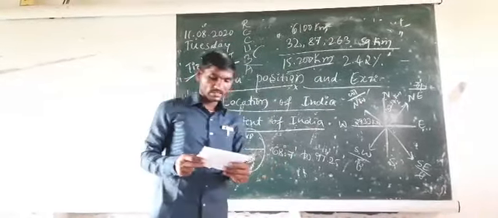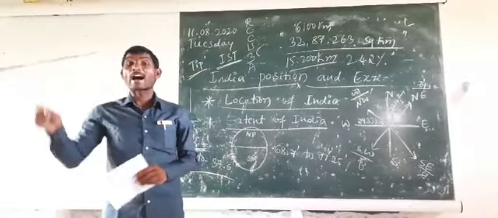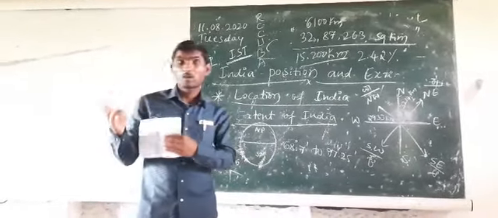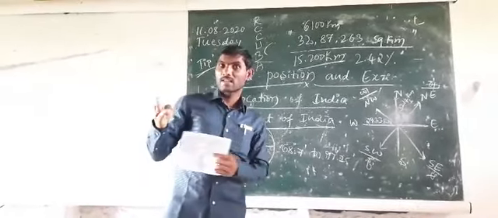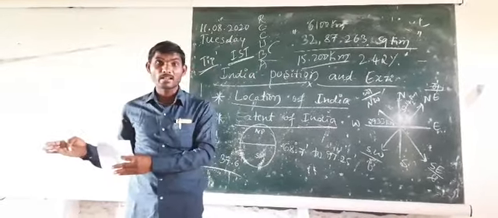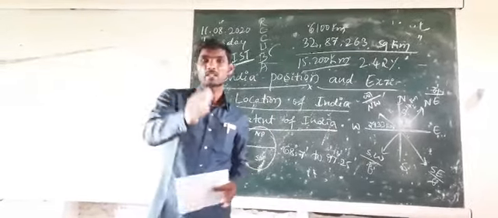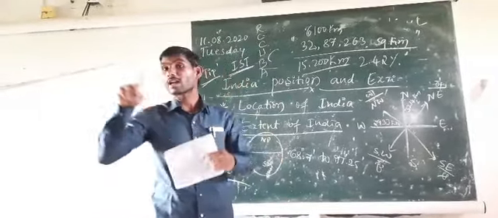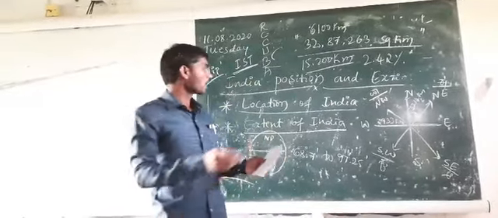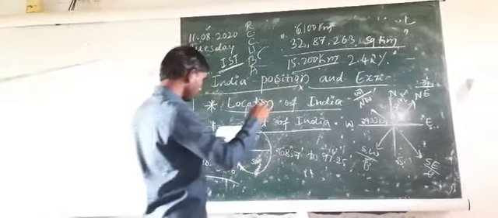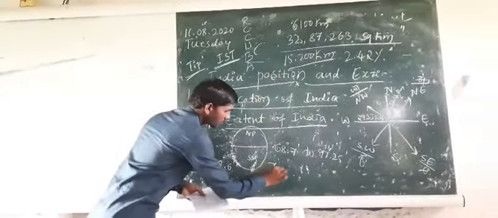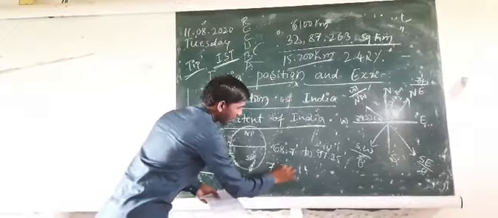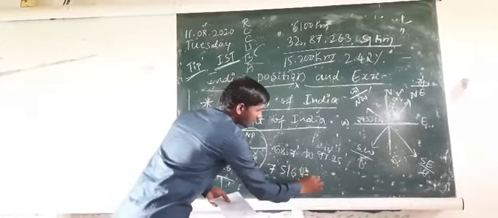The next point is that India includes islands. Andaman and Nicobar are there, Pondicherry is there, then Lakshadweep is there. These all belong to India. That's why, when India includes the surrounding islands, the total is 7,516 kilometers.